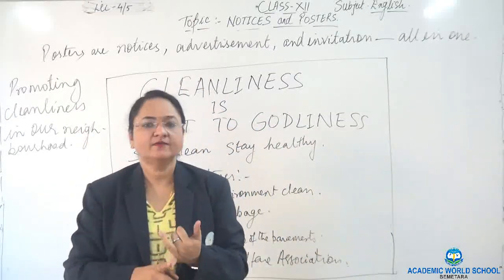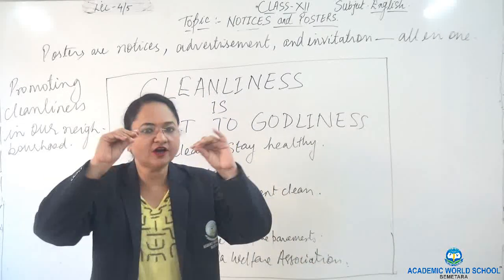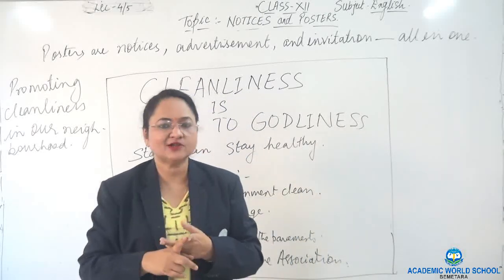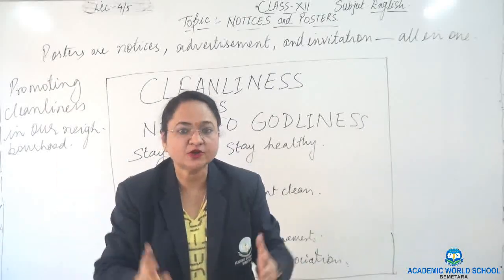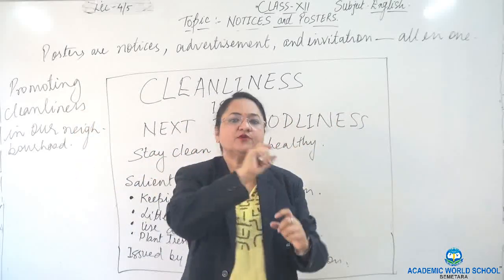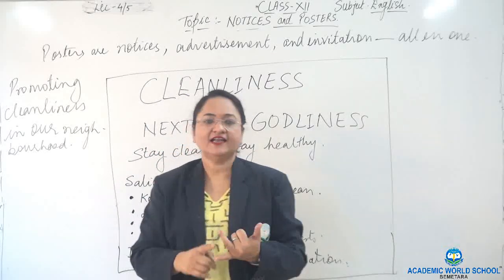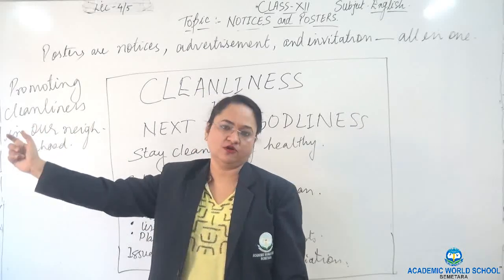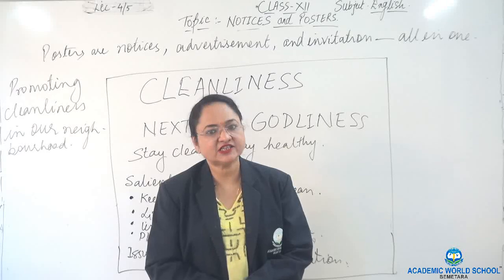Poster making, again, it will be in a box, 50 words. You can use slogans. The font size will keep on changing, and you can use quotation slogans. And to complete it to 50 words, what do you have to do? You have to write salient features, and under that you have to put bullets or asterisk marks, and then you have to complete your sentences. And last but not the least, you have to write issued by so and so company, or whatever you can write. So children, my lecture ends over here.